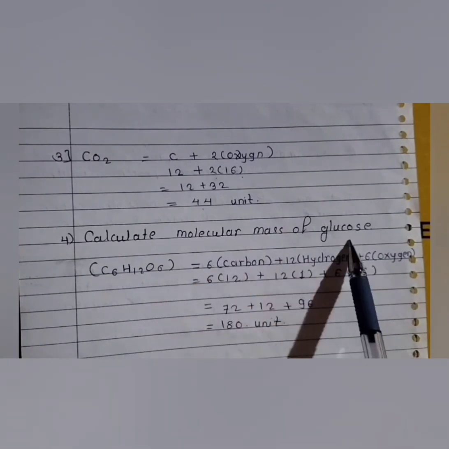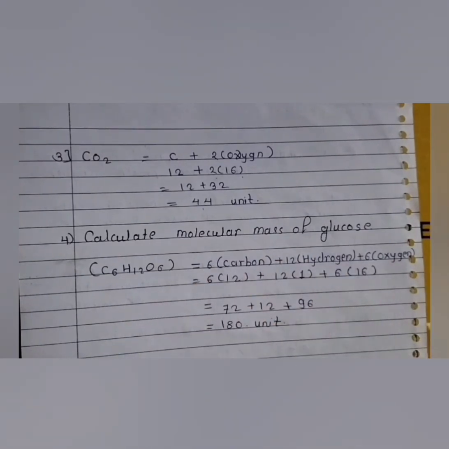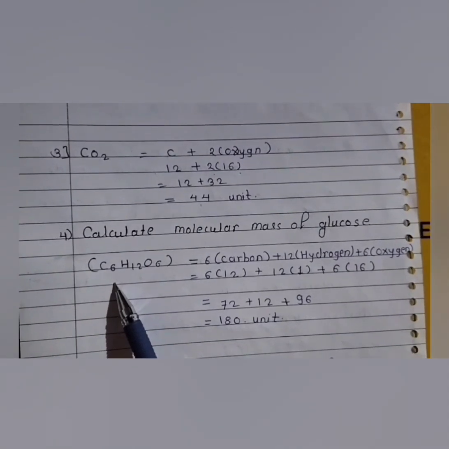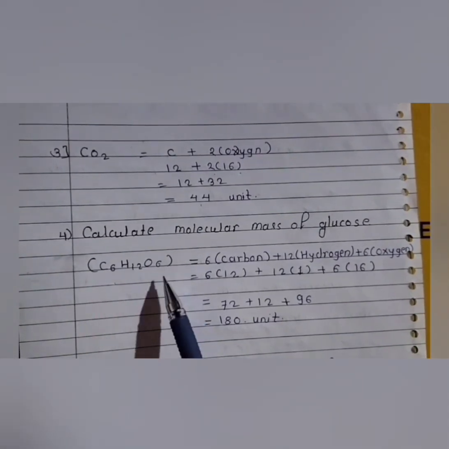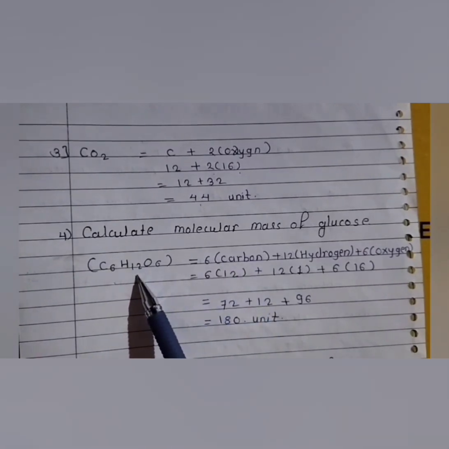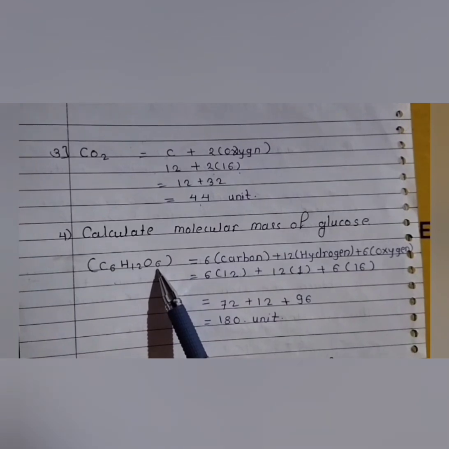Then calculate the molecular mass of glucose. The formula of glucose is C6H12O6: 6 carbon atoms, 12 hydrogen atoms and 6 oxygen atoms.